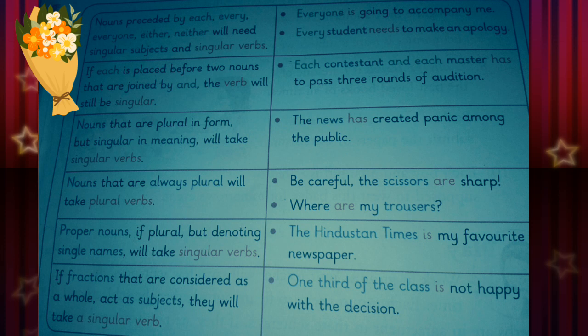Nouns preceded by each, everyone, either, neither will need singular subjects and singular verbs. Examples: everyone is going to accompany me. Every student needs to make an apology. If each is placed before two nouns that are joined by and, the verb will still be singular. Each contestant and each master has to pass 3 rounds of audition.